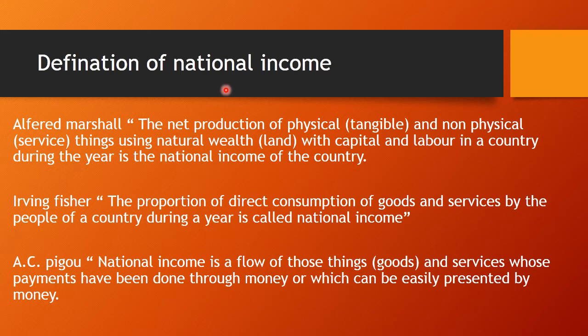So that is the sum of total income obtained from the contribution of four factors of production in national production, that is called our national income. And which are those? That is rent, wages, interest and profit. So we can say that national income is equal to addition of all these four factors, that is rent plus wages plus interest plus profit.